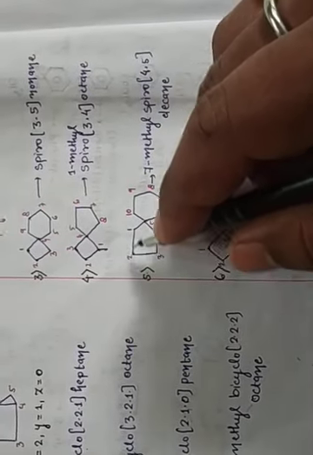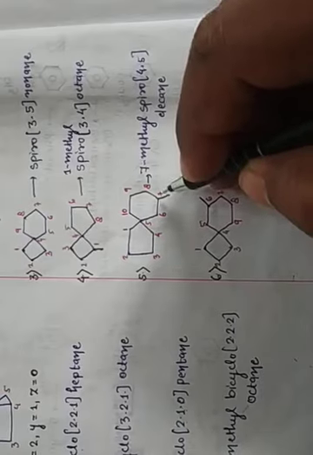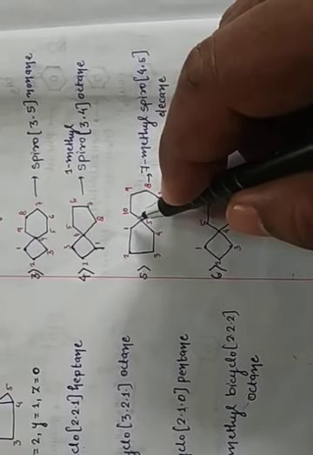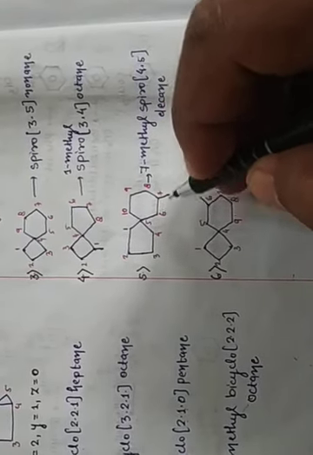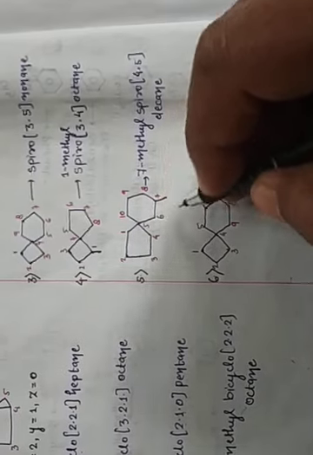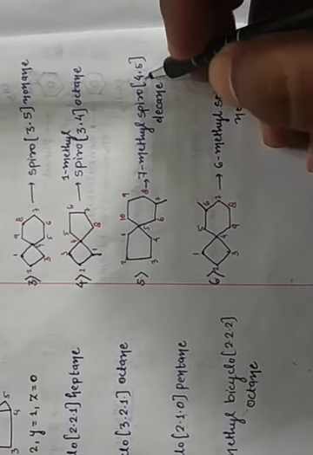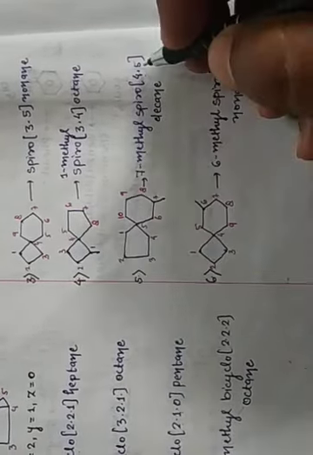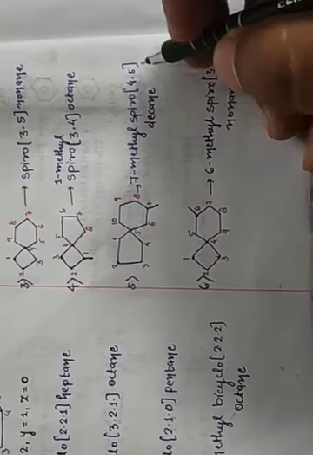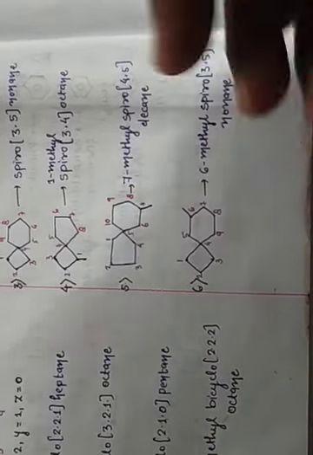So now 1, 2, 3, 4, 5, 6, 7. You won't do it from here because the substituent would come at 6, 7, 8, 9. So now the substituent is near this side. So 7 methyl spiro, there's a 4 free carbon means 4, there's a 5 free carbon, it means dot 5, and 10 carbon means decane.